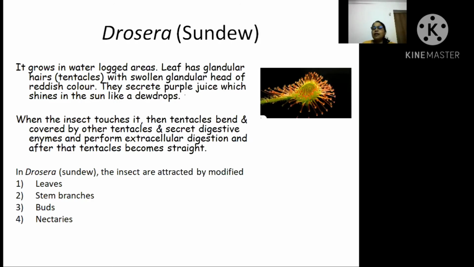Now see, the next insectivorous plant is Drosera. Drosera is also known as Sundew. Why do we call it Sundew? Check carefully.